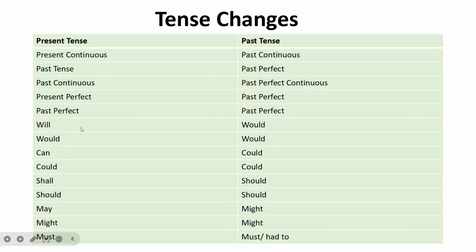Perfect. Will becomes would. If they use would, then it's the same, okay? Because remember, will is the present tense, would is the past tense. Can, present tense, could is the past tense. If they use could, then it remains the same. Shall becomes should. If they use should, it remains the same. May becomes might. If they use might, it remains the same. And must is the same, must or had to. Perfect.